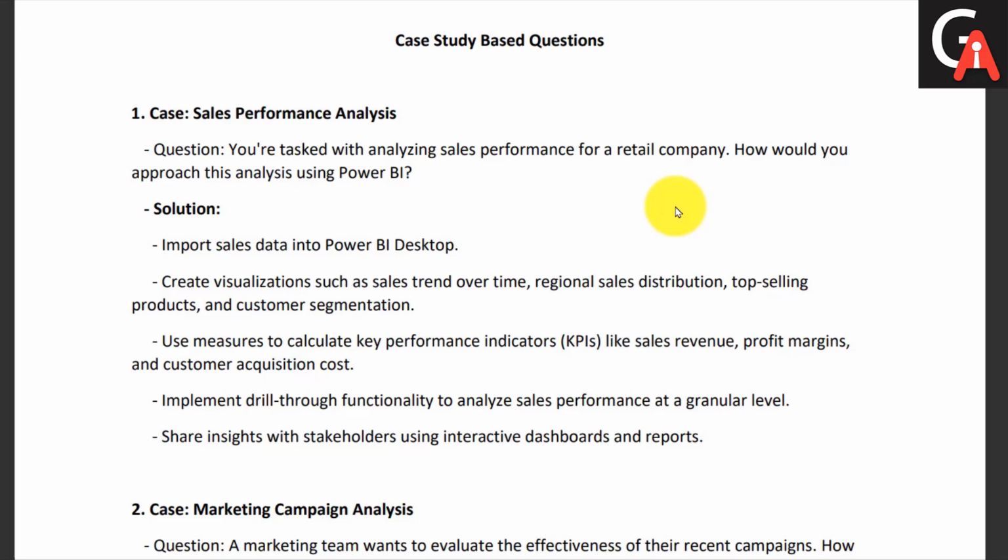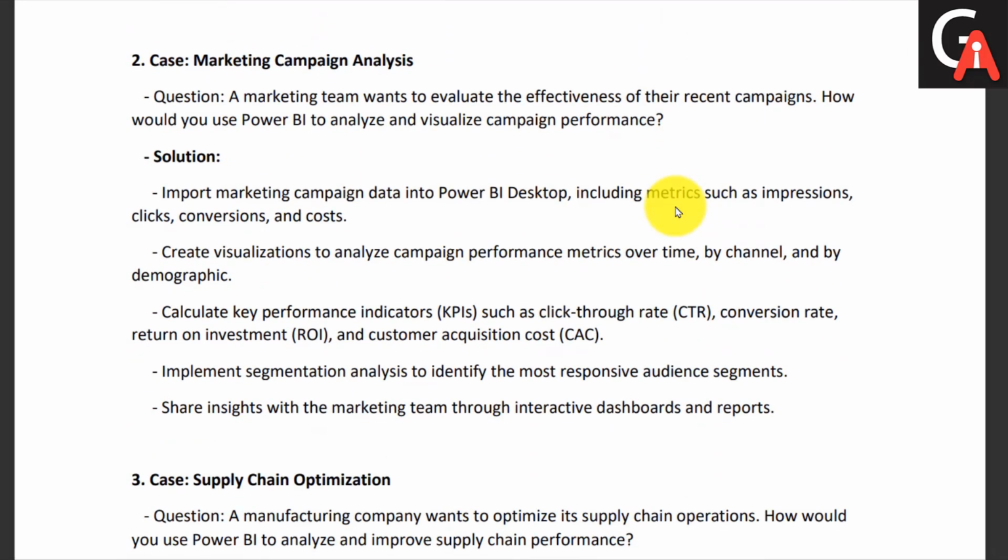And after doing that, you will basically design one high-level performance dashboard and share the insight with the stakeholder, right? So these are the steps you will do while performing the sales performance analysis. I guess it's pretty clear for you guys. Let's move towards the second question.